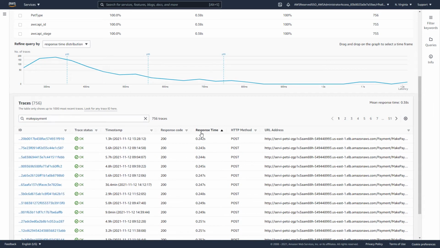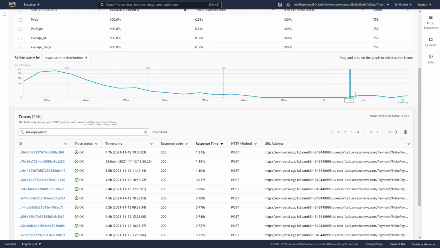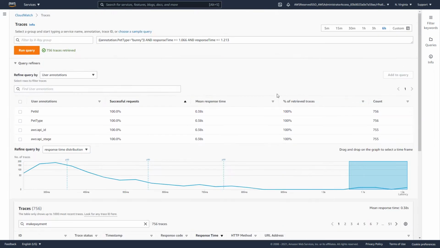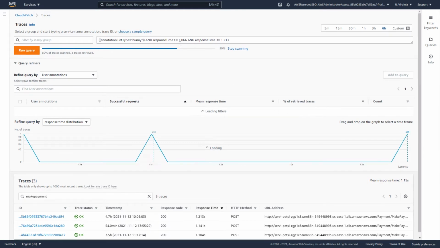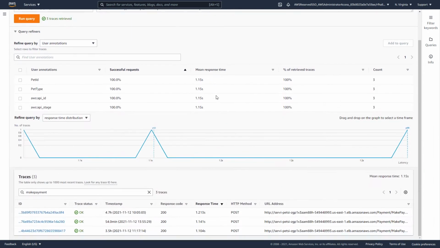I can also filter this by specific response time. So let's take a look at one where our response time is a little bit longer. In this case, 1.2 seconds, which is on the very high end of our response time distribution. Additionally, we could also take a look at the overall latency and just highlight a specific portion of our response time distribution. And as you can see, this has now been added to the query. So we can rerun our query and then only pull back results that are for traces that took over a certain amount of time.